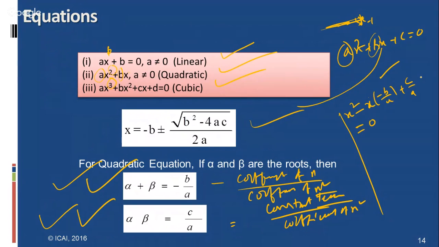These questions have already been solved in the study material itself, and the answer is given. If you want the exact solution, you can mail my ID, nvravi@icai.in. I can give the solution, and thank you for raising the questions.